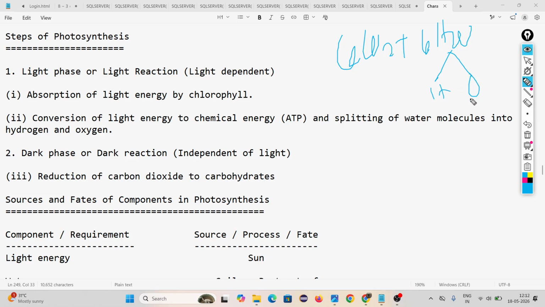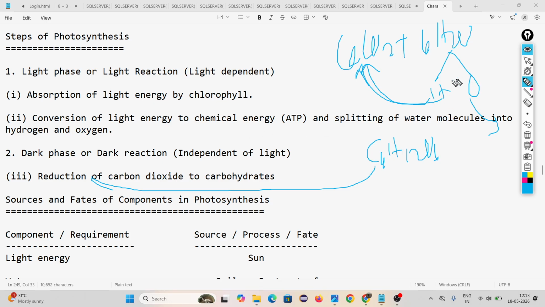This oxygen is getting out from the plant body. This hydrogen is now reacting with the carbon dioxide molecule to form C6H12O6. Here the hydrogen is adding. That's why it is called a reduction reaction. Reduction of carbon dioxide to carbohydrate means the hydrogen formed from the breakdown of water molecules reacts with carbon dioxide to make carbohydrate.